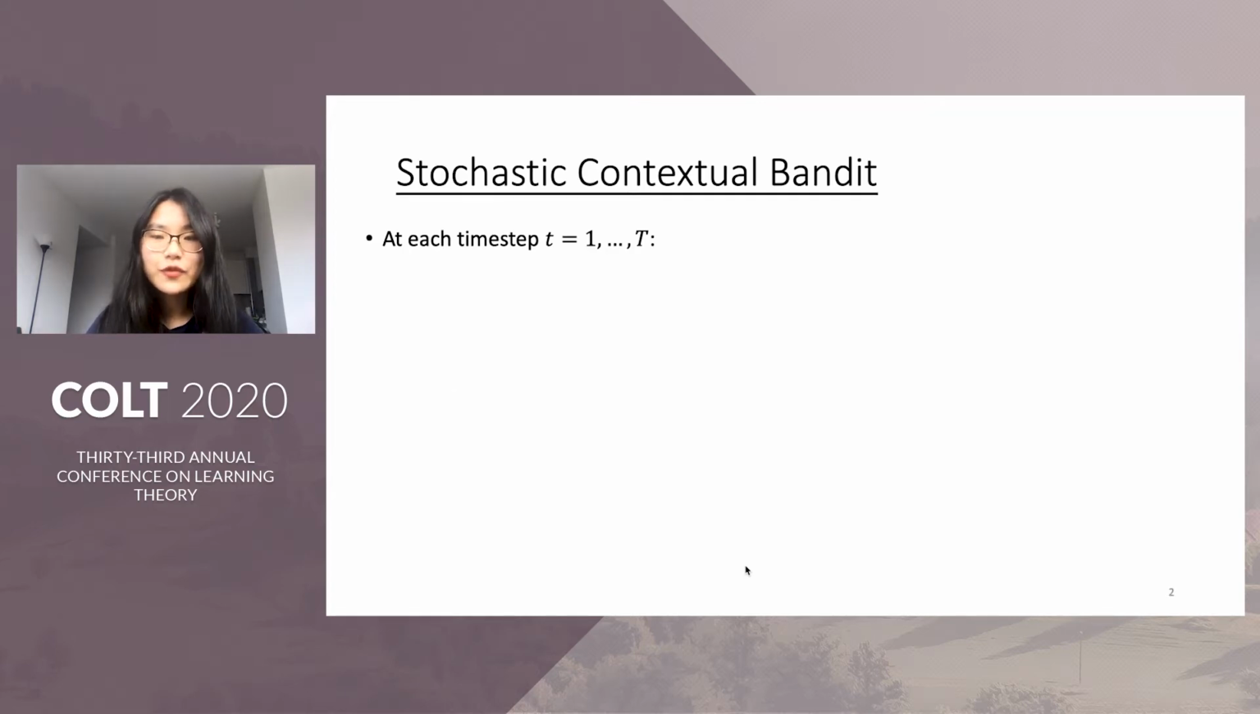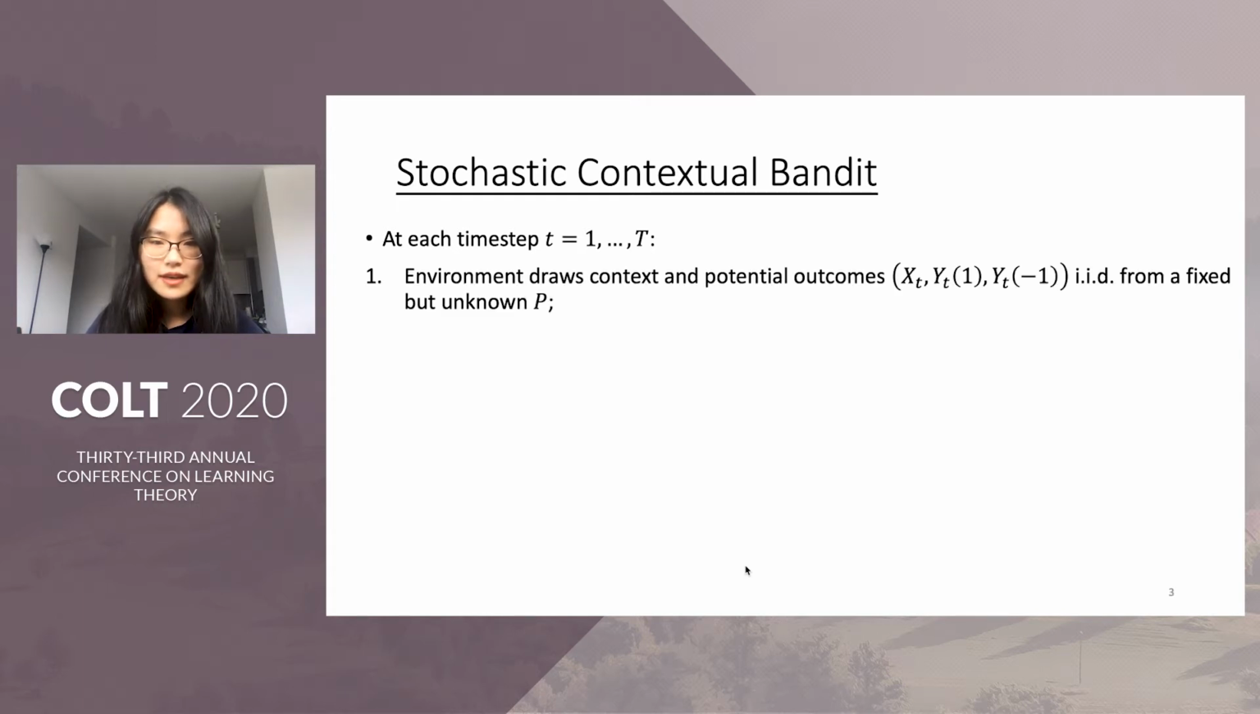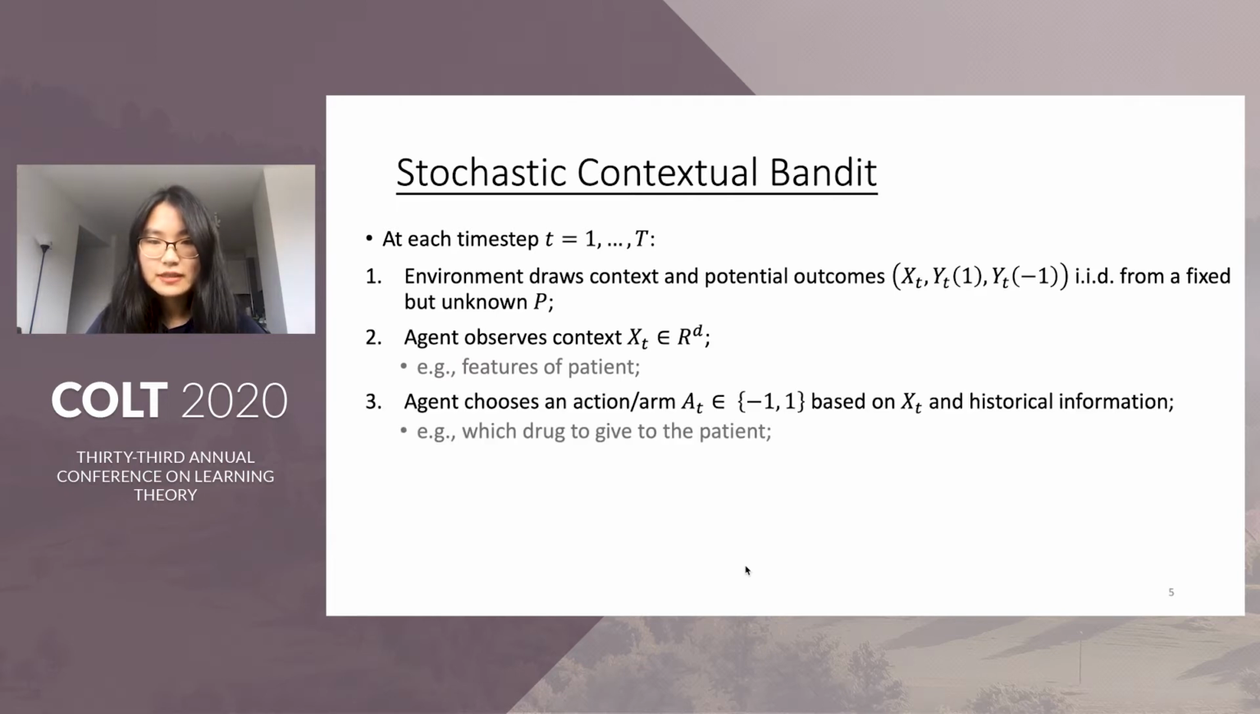In this talk, we focus on the stochastic contextual bandit problem, formalized as follows. For each time step t up to a finite horizon capital T, which is assumed to be known, the environment draws the context and potential rewards pairs from a fixed but unknown distribution P. The agent, for example, a doctor in a healthcare application, observes the d-dimensional context xt, like features of the patient.